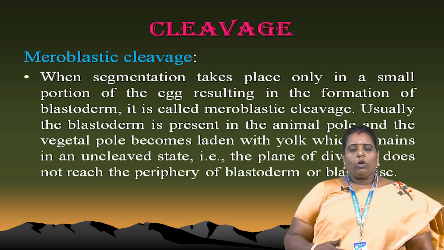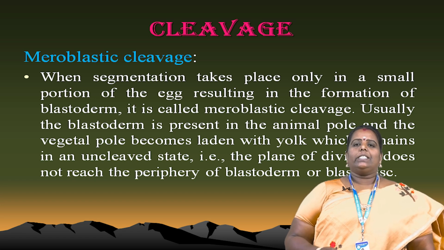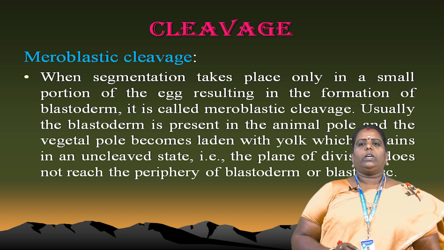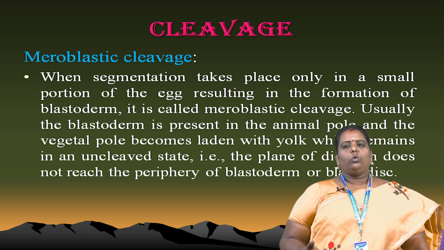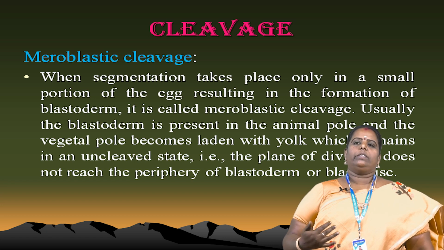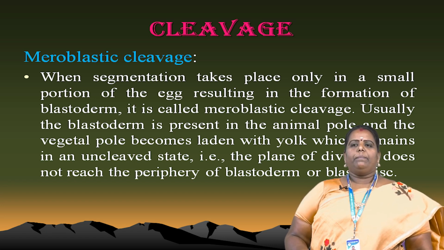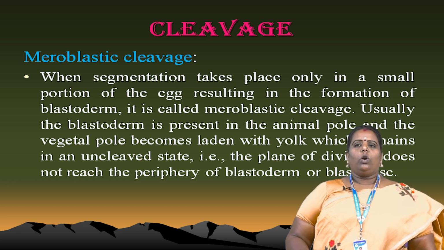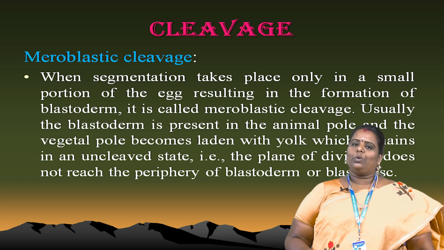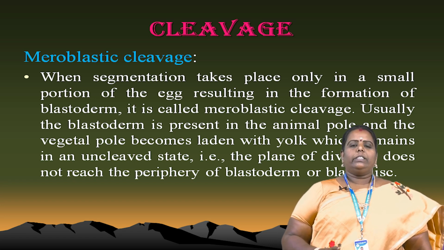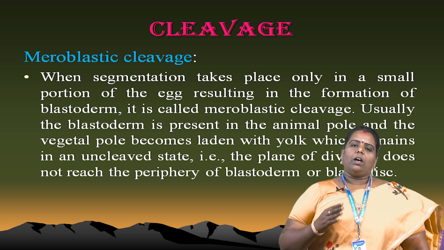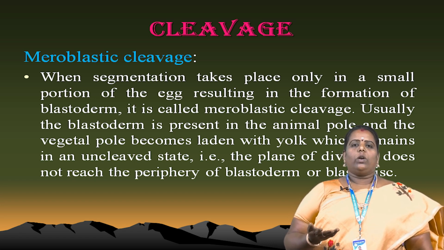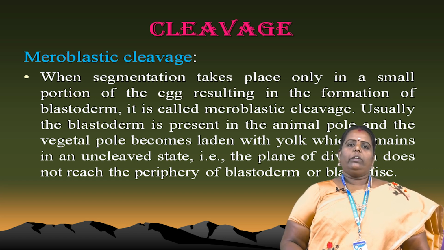and it is a formation of the blastoderm. It is called meroplastic cleavage. The cells are also called blastoderm. During cleavage, after that we call it blastoderm. Usually, the blastoderm is present in the animal pole, the other one is the vegetal pole, and the yolk also remains in an uncleaved state. Normally, the plane of division does not reach the yolk, only the blastoderm and blastodisc stages. That's very important. This cleavage normally occurs in the animal pole, the other one is the vegetal pole. The upper region is called the animal pole, the lower region of the egg is called the vegetal pole.